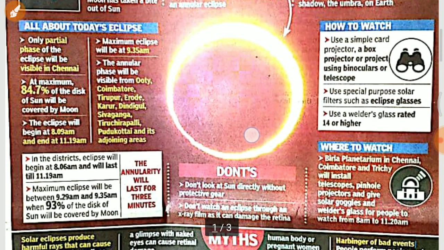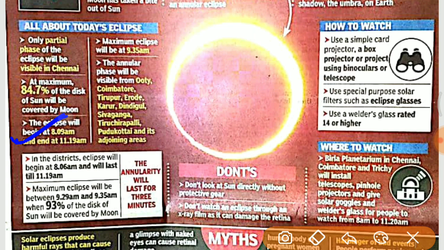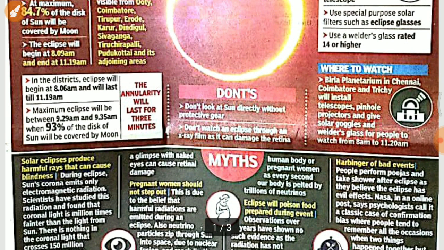Now, on 26th December, it was announced that there will be an eclipse, and the eclipse is to start at 8:09 a.m. and end by 11:19 a.m. Basically, there are various do's and don'ts, and there are myths associated with this.